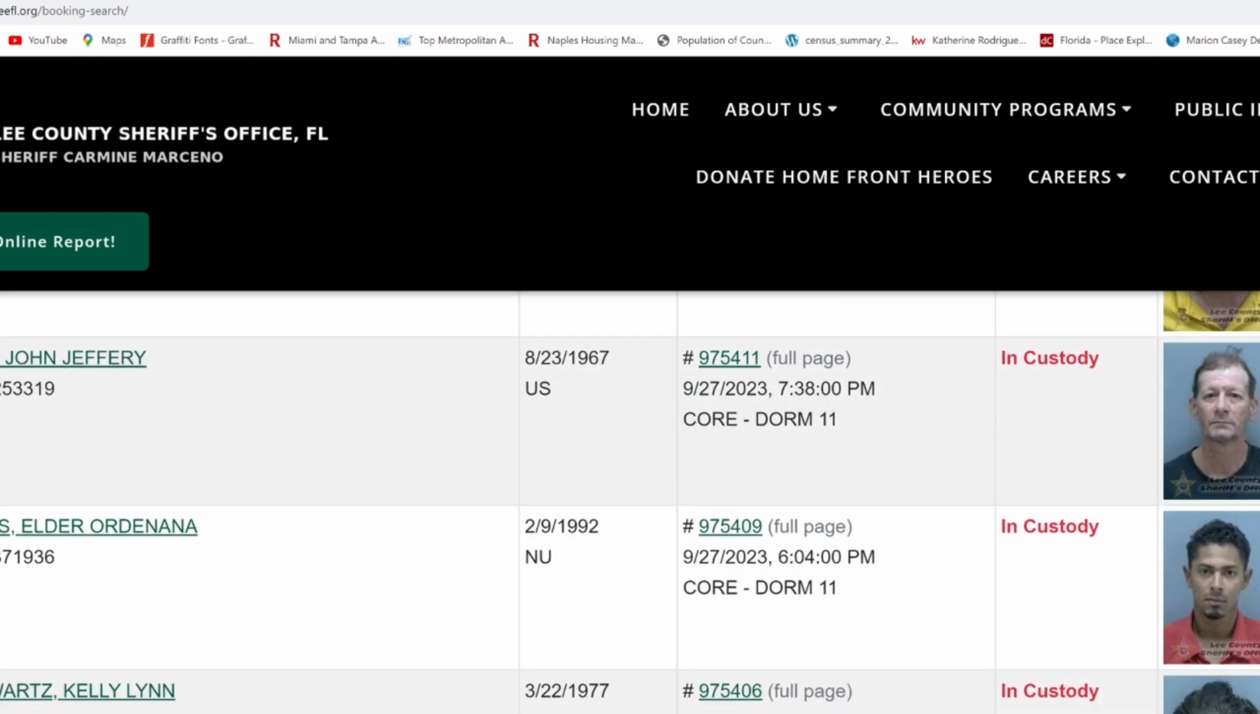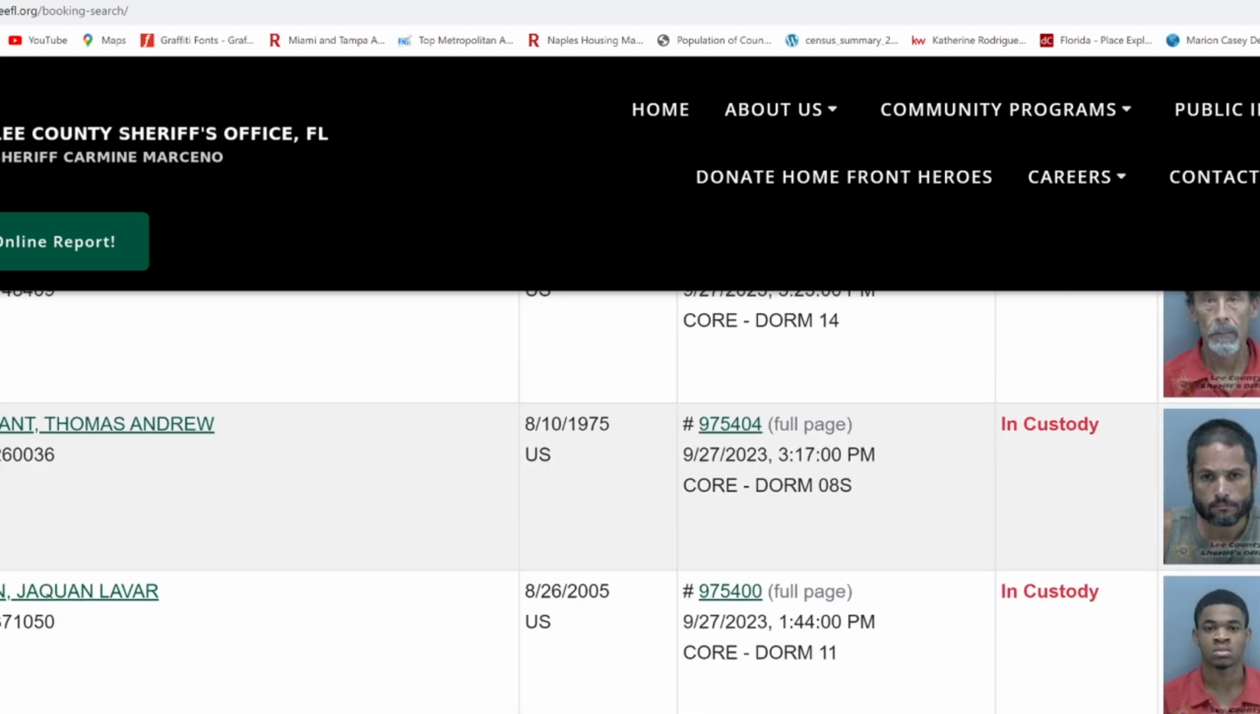Alright, guys, so that is how you navigate and look up somebody on the internet who's got arrested. In the case of Lee County, Florida, you can even get their freaking address.